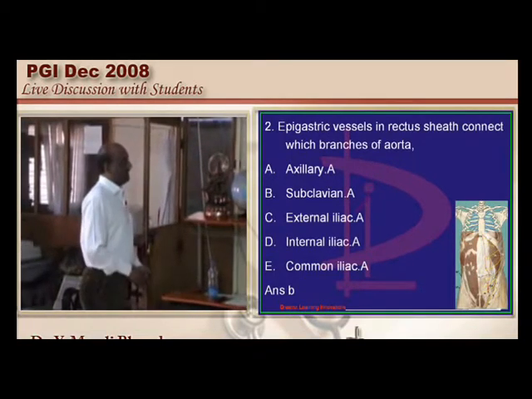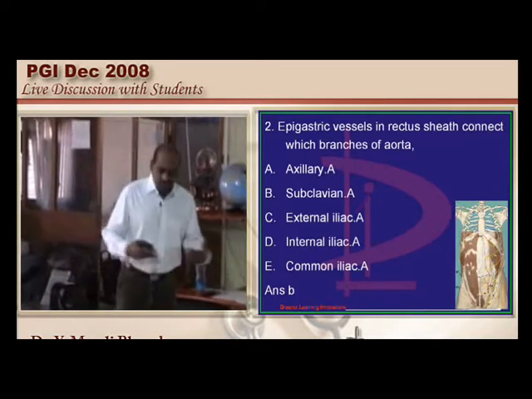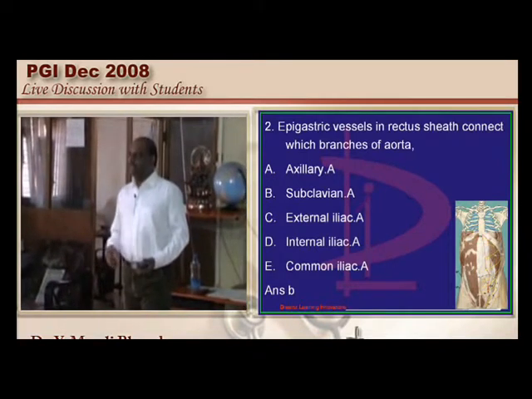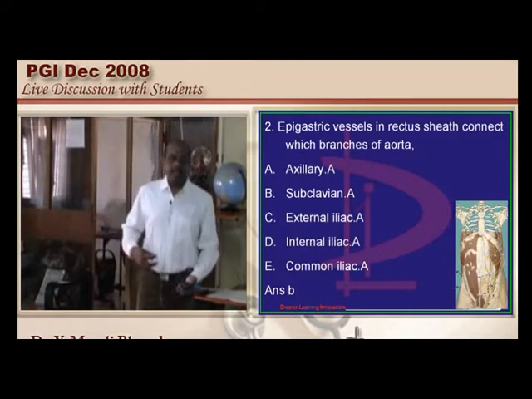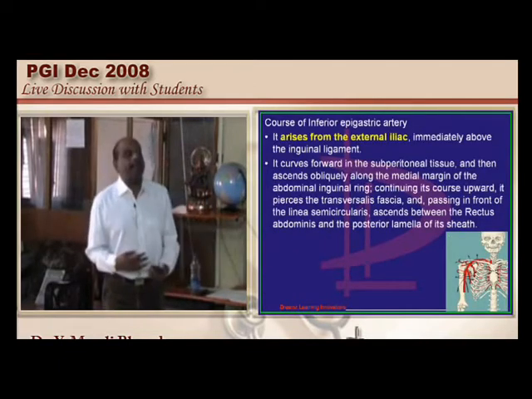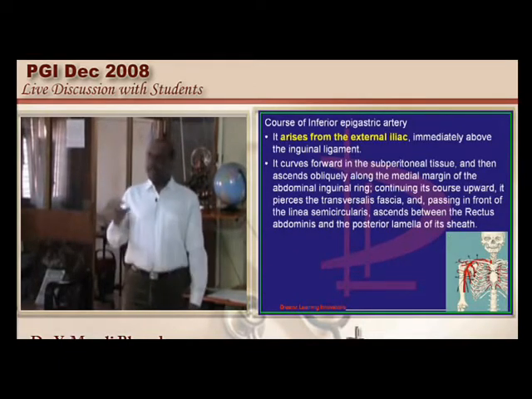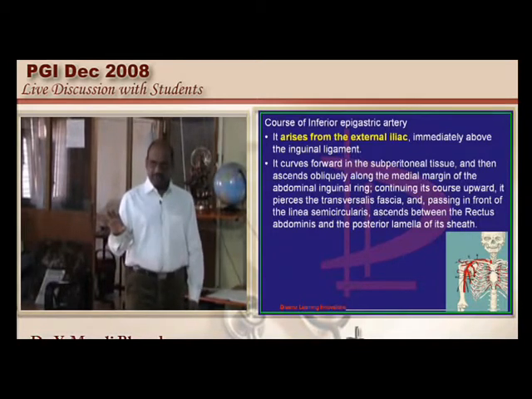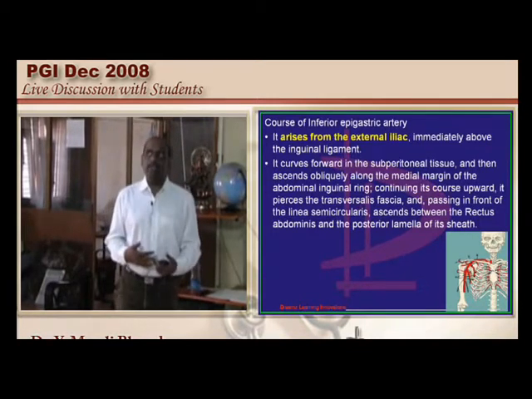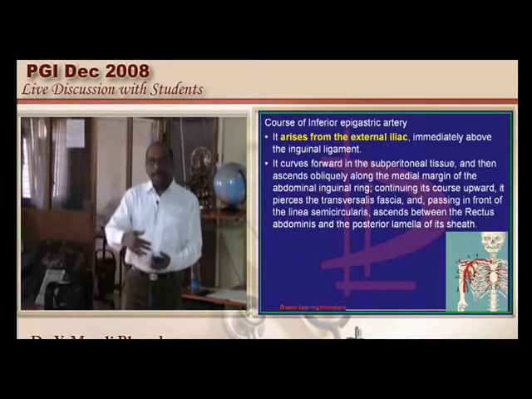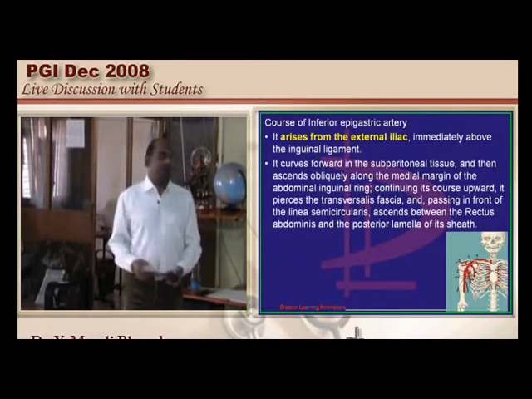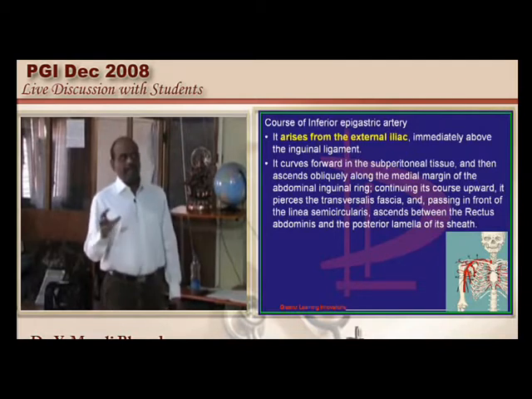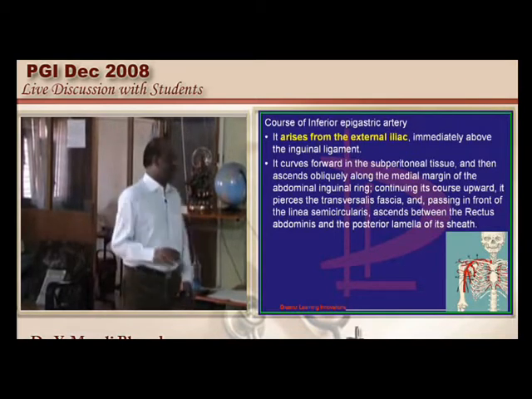Rectus sheath is very important right from the days of anatomy dissection. We need to remember that there are some anastomoses that occur between the thoracic aorta and the descending aorta at the level of the rectus sheath. That's the reason whenever there is any atherosclerotic narrowing of the aorta, all these collaterals will be bypassing that narrowing of the aorta. So from a surgical anatomy perspective, this is a very important question.